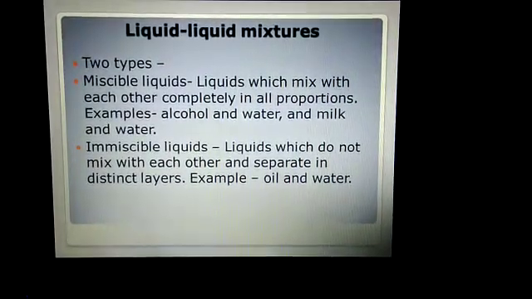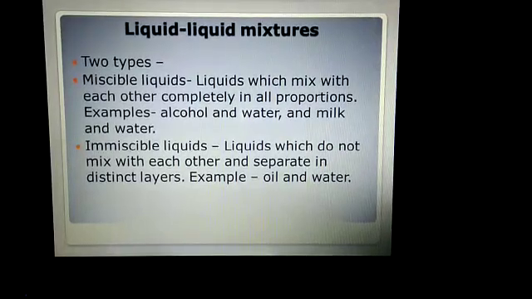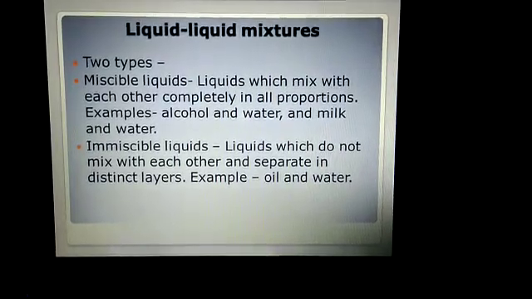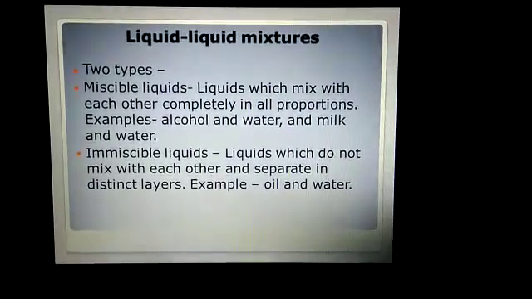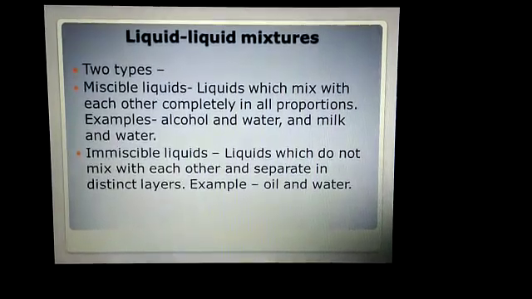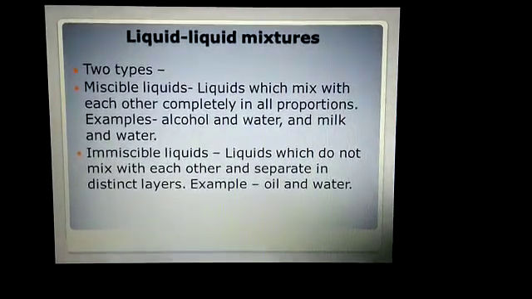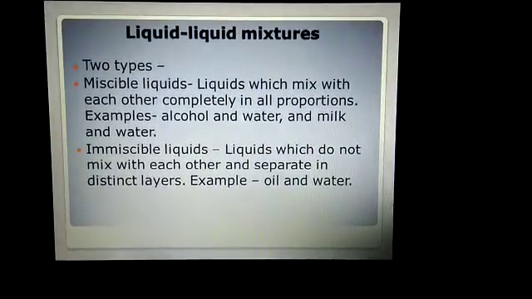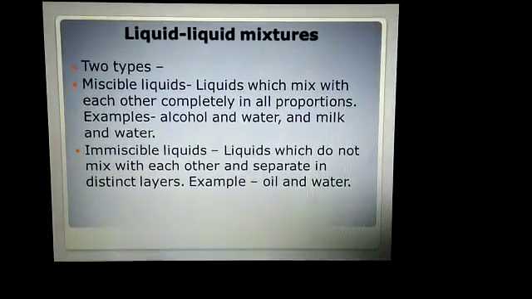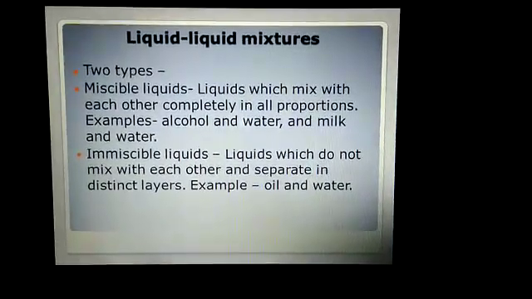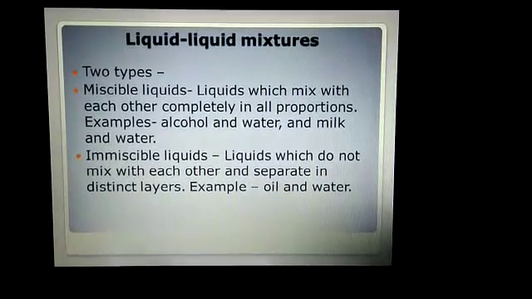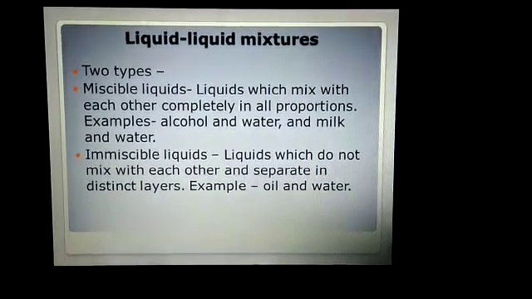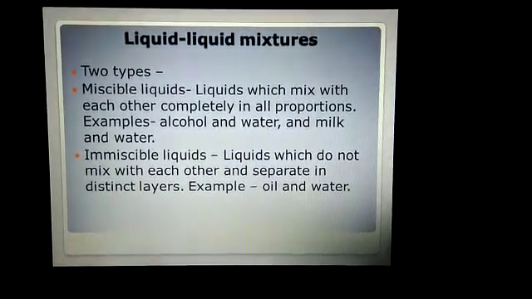Miscible liquids are the liquids which mix with each other completely in all proportions. Example, alcohol and water, milk and water. Immiscible liquids are the liquids which do not mix with each other and separate in distinct layers. Example, oil and water.